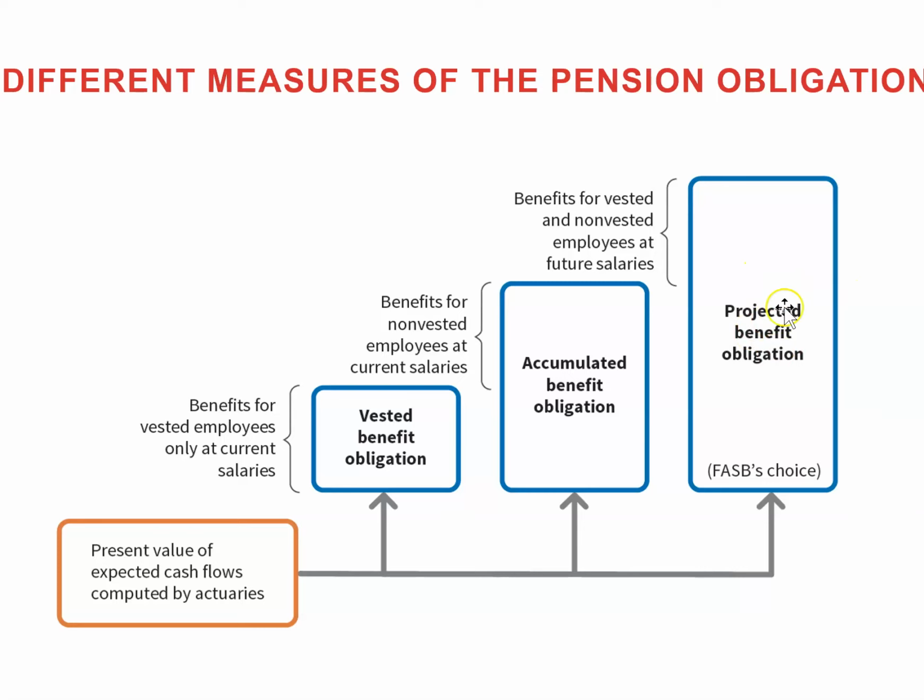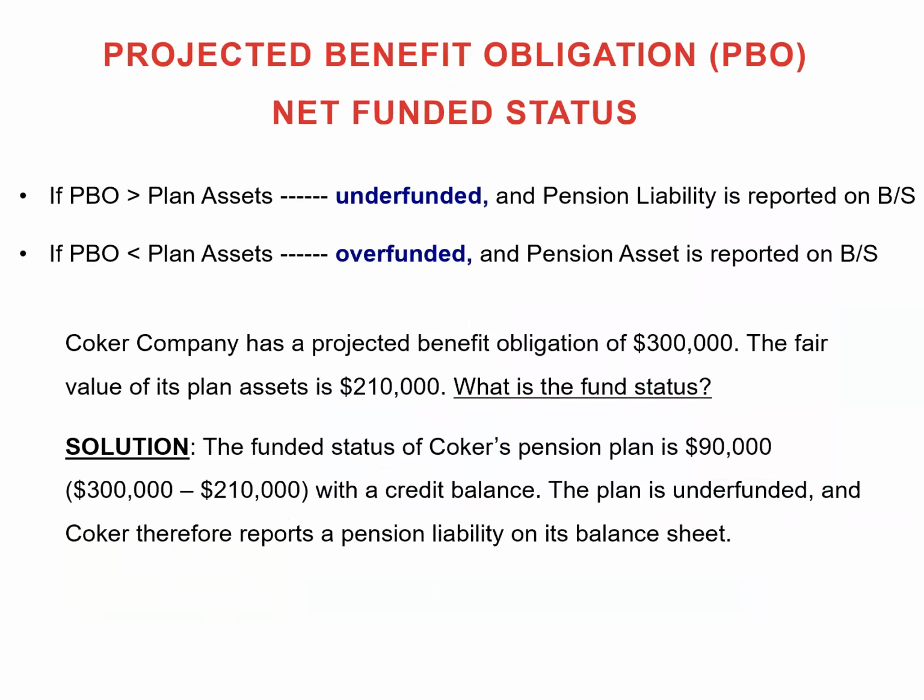So of course this liability will show the largest amount of obligations or liability, and FASB also prefers that. So for this chapter we will learn about this projected benefit obligation liability and several other accounting parts related to it. So the FASB prefers to use the projected benefit obligation, or PBO. Remember, this is a liability.